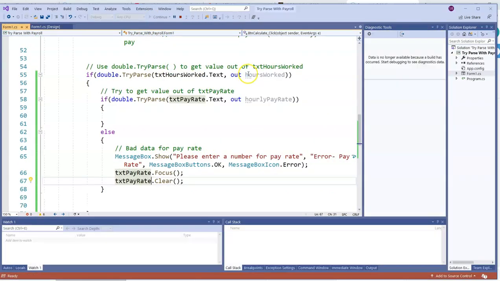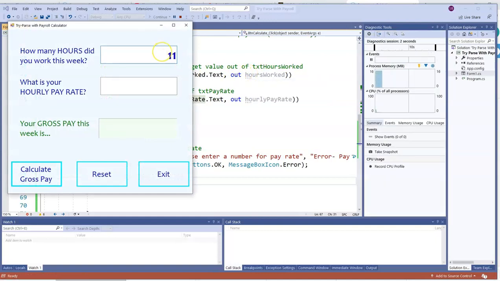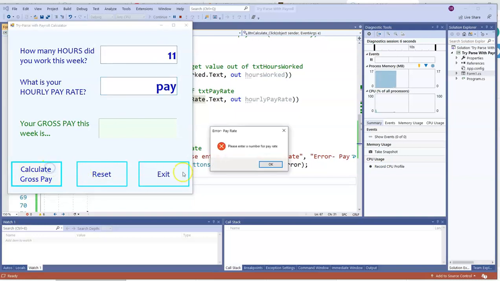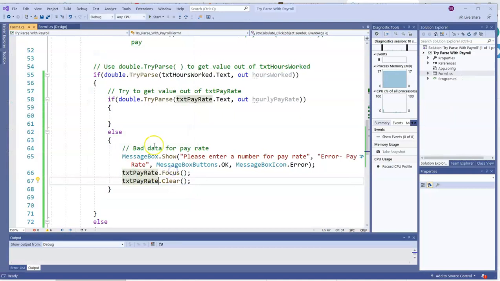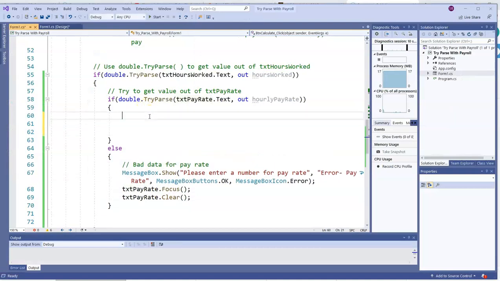I'll try it out. I'll put some good data in the first text box, but some bad in the second. Click Calculate Gross Pay. There's that error message I created. Put the focus where the issue is. So we're all set. And then again, there is an int.TryParse if you need it.